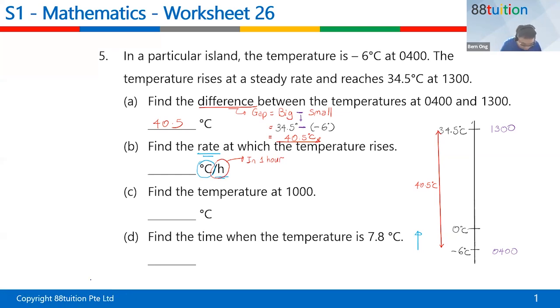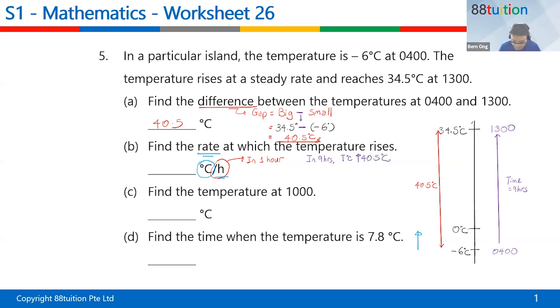Of course we have to measure fairly. The red line is between 4 o'clock to 1300, right? The purple line also, what is the hour down here? Count. Don't count 4 o'clock, count 5 o'clock, 6, 7, 8, 9, 10, 11, 12, 13, 9 hours. So the time down here is 9 hours. Can you see? So in 9 hours, what happened? In 9 hours, the temperature increased by 40.5 degrees Celsius.